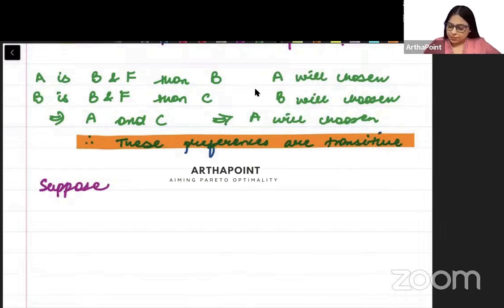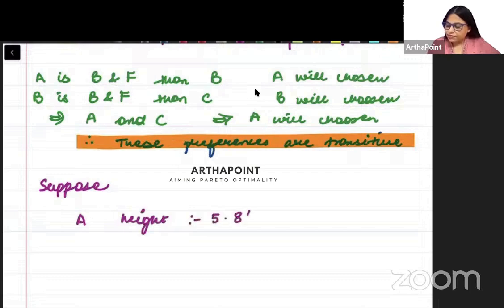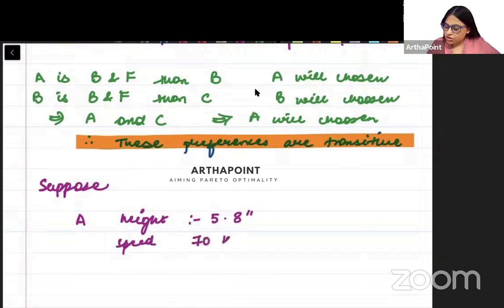अच्छा, tell me something. Suppose I tell you that A का height is 5.8, and his speed is 70 kilometer per hour. Just an example.